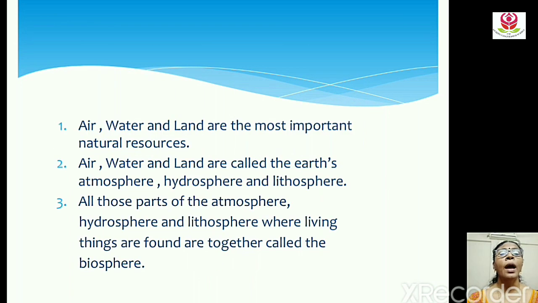So, air, water and land are the most important natural resources. The envelope of air around the earth is called atmosphere. The water portion on the earth's surface is called hydrosphere, and the land portion on the earth's surface is called lithosphere. So, all those parts of the atmosphere, hydrosphere and lithosphere where you can see living things are together called the biosphere.